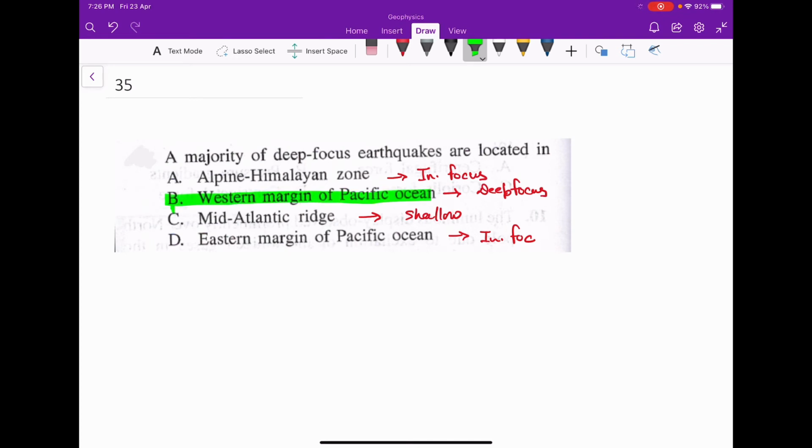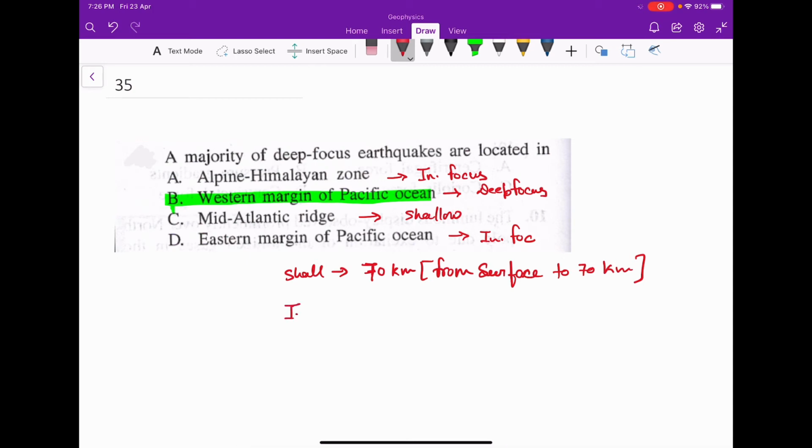A majority of deep focus earthquakes occur in the western margin, so option B will be correct. And you should also know the depths. For shallow, the depth is up to 70 kilometer from the surface. The earthquake is known as a shallow focus earthquake if the focus lies between 0 to 70.